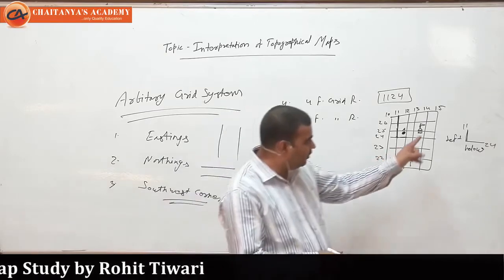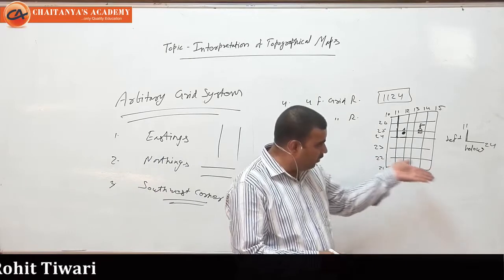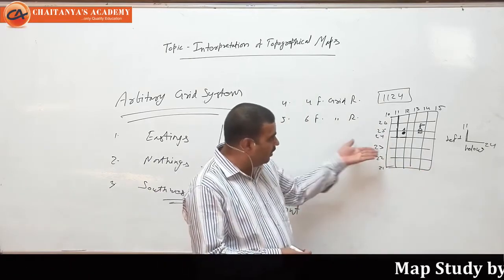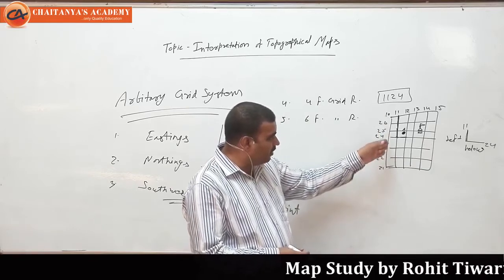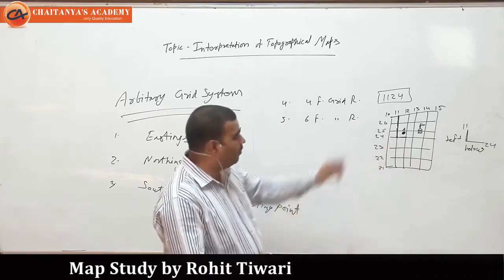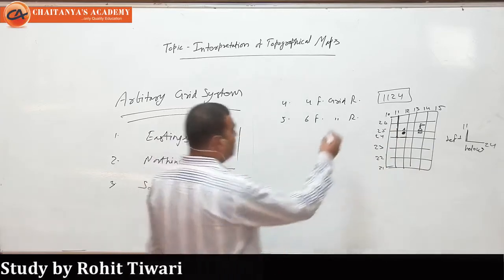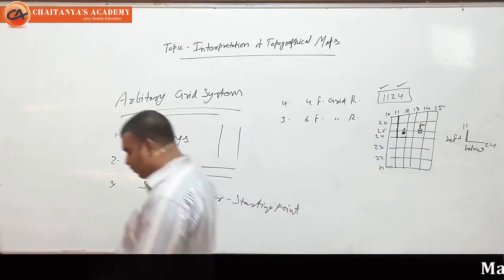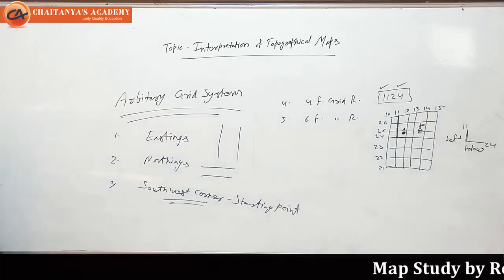The left line will always be your easting, and the below line will always be your northing. So the left line numbering is 11 and the below line numbering is 24. First comes the easting line, and then the northing. So 1124. Now next we have to find the 6-figure grid reference.